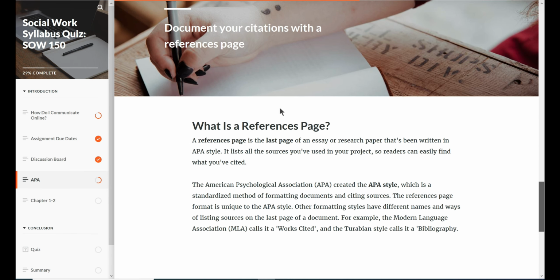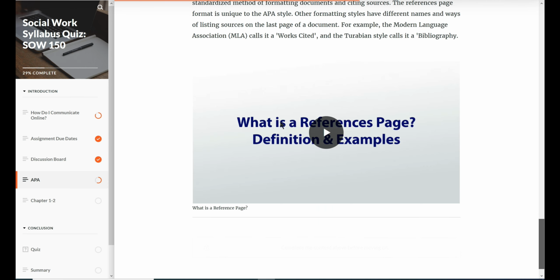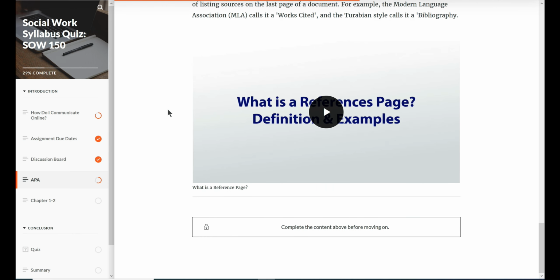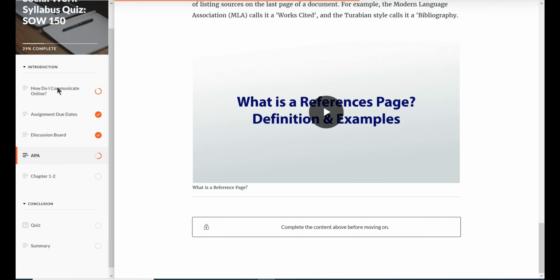And a reference page, you have to include that. So within your post, you're going to have an APA reference page. And if you don't know what these things are, here is a video, and so on. There's more information down at the bottom that you have to go through and click on. So you're not just getting 30 points for nothing. You're going to have to do some of the work.